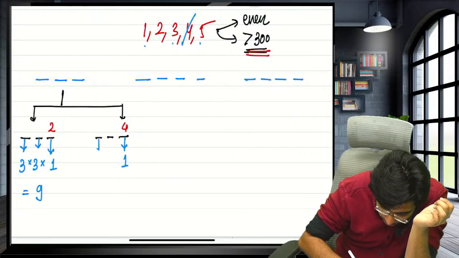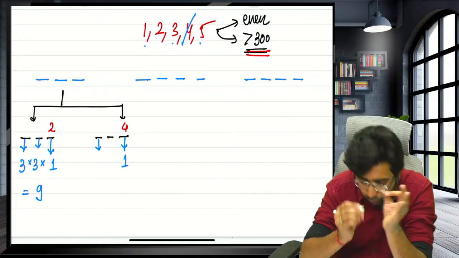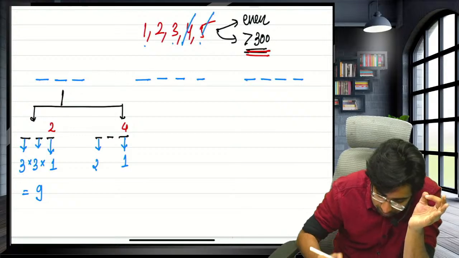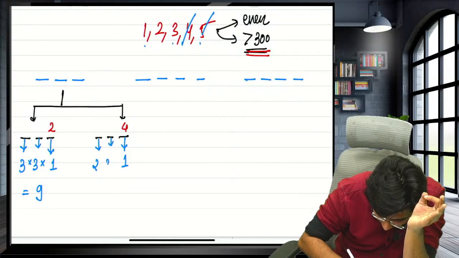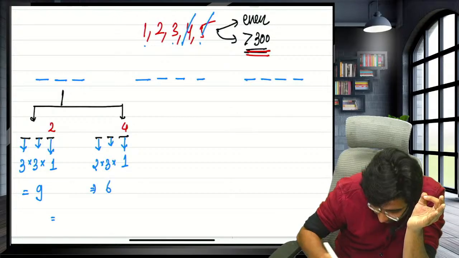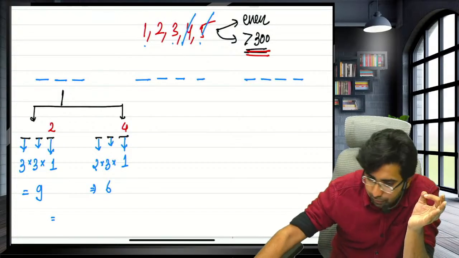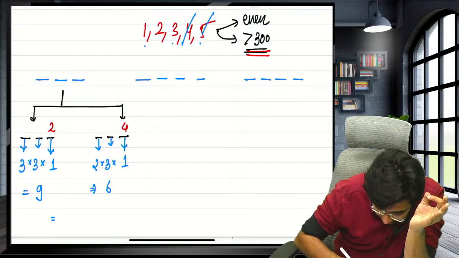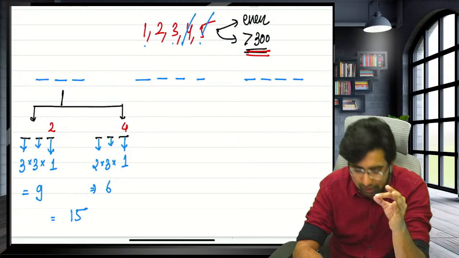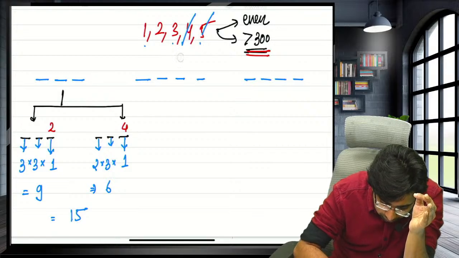So guys, here 2 be greater than 300, how many numbers can come? Only Aman said 2 numbers can come. Let's assume any 2 numbers can come. Let's assume this number has taken place. Now how many numbers can come at this place? 3. Multiply this, how much? 6. 9 plus 6, how much? 15.